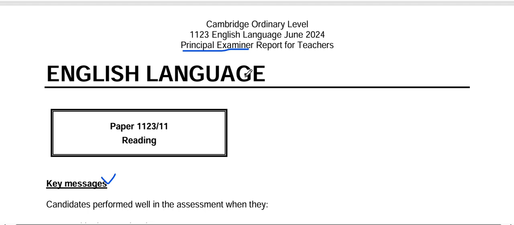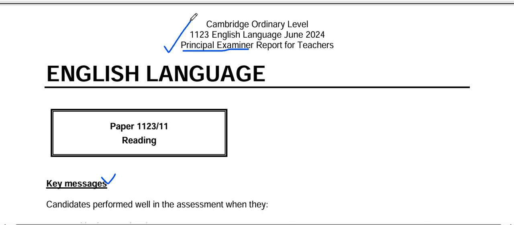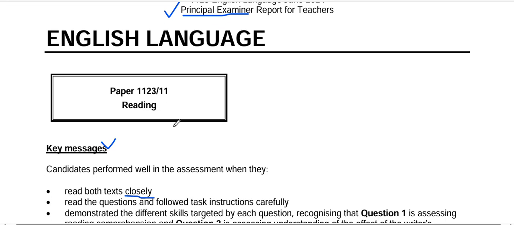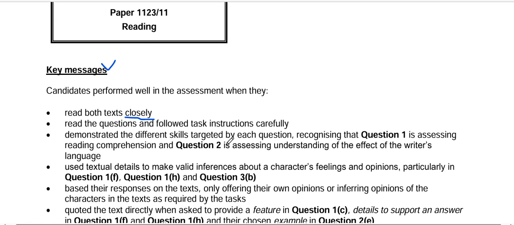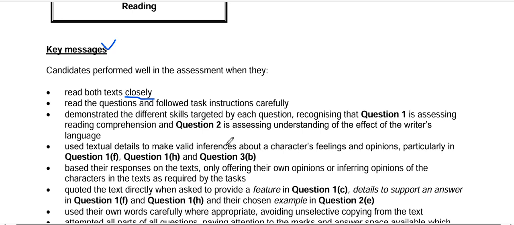Now for the reading paper, this is a very important document because it is the principal examiner's report for teachers, which I'm going to share with you for the recent paper. This report is important for you because you will be able to see how the recent paper was, what mistakes were made by the students which you have to avoid, and what the comments and guidelines of the principal examiner are, and I will definitely elaborate on these points.